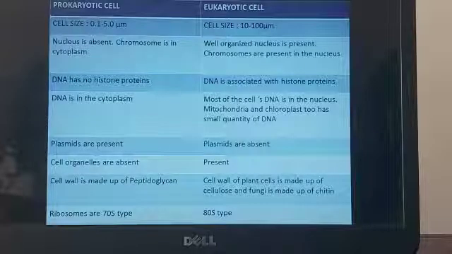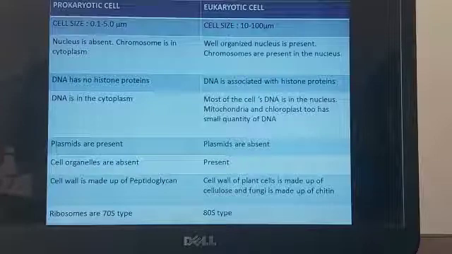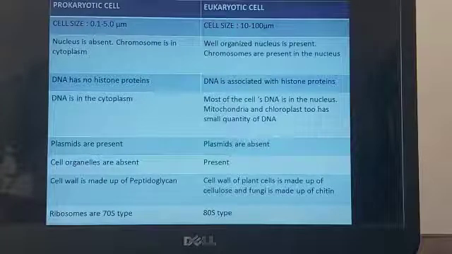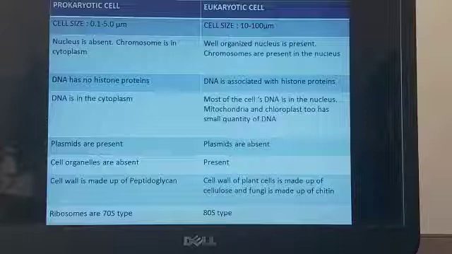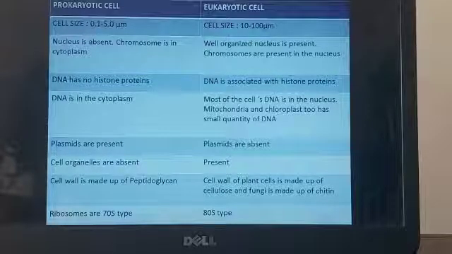This is extra chromosomal DNA that is present in the prokaryotic cell, whereas plasmids are absent in the eukaryotic cell. So whatever is extra chromosomal DNA is present in mitochondria and chloroplast, and the main DNA is present in the nucleus. So as all of you know, the cell organelles are absent in prokaryotic cell, whereas all the cell organelles are present in the eukaryotic cell. Next, the cell wall is made up of peptidoglycan in prokaryotic cell. The cell wall of plant cell is made up of cellulose, and the fungi is made up of chitin, and as all of you know, the animal cells do not have any cell wall.